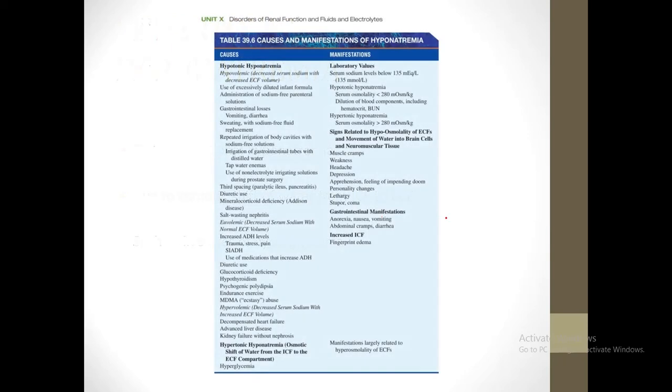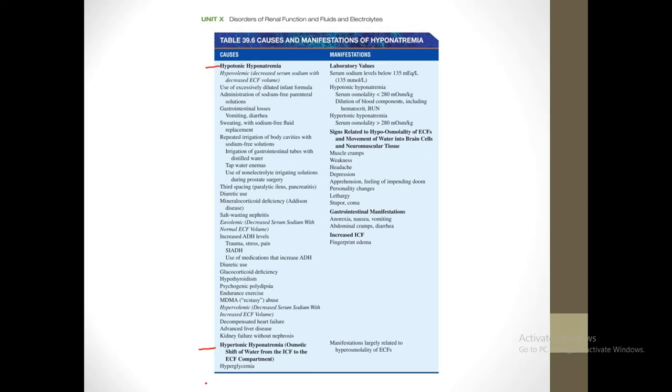So this is a table from your book. It explains different causes and manifestations of hyponatremia. As I discussed with you earlier, there are the two major types, the hypotonic hyponatremia and hypertonic hyponatremia.